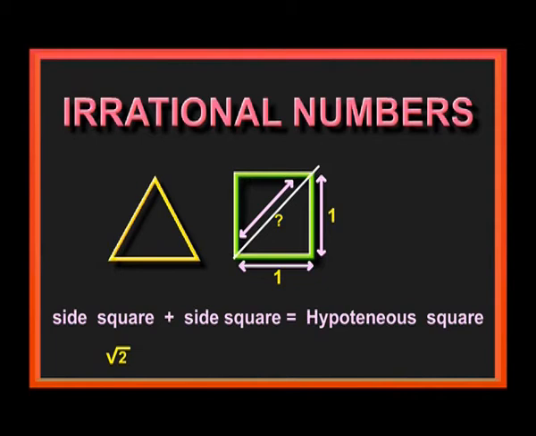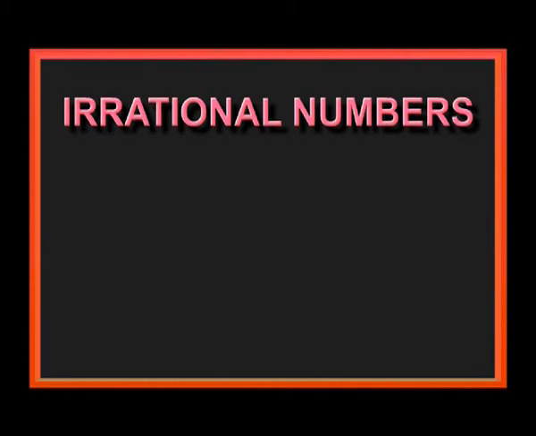Then whichever numbers under roots are not perfect squares, all are called irrational numbers. I will give you some examples. Root 4, you are able to write it as 2. Root 9, you are able to write it as 3. Root 16, you are able to write it as 4. But root 5, you are unable to factorize, you are unable to write it in the form of any number. There, irrational numbers start. When you are getting irrational numbers, again I will explain.